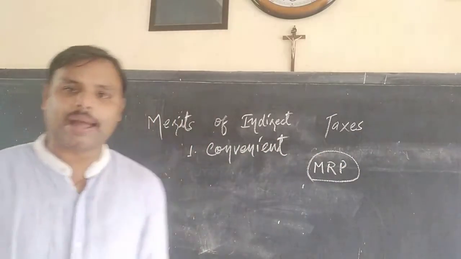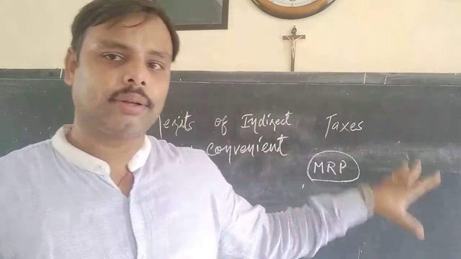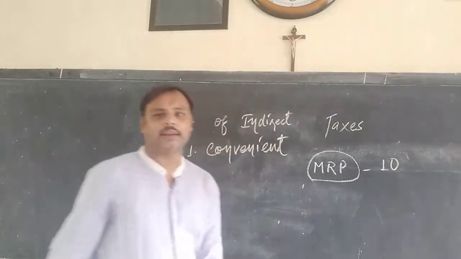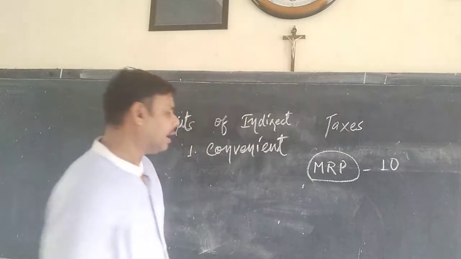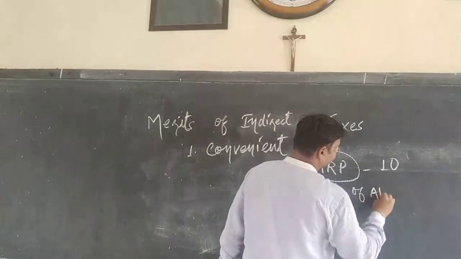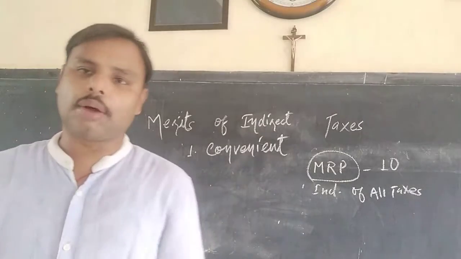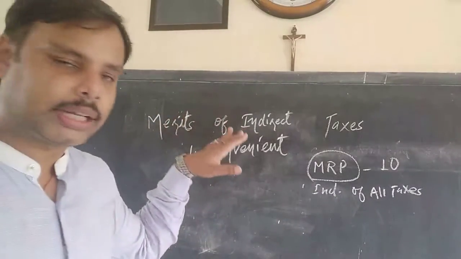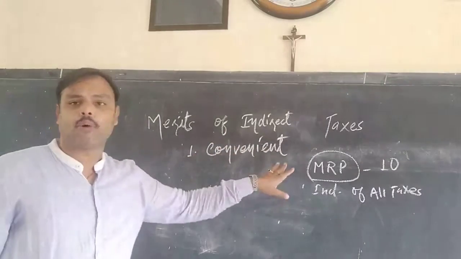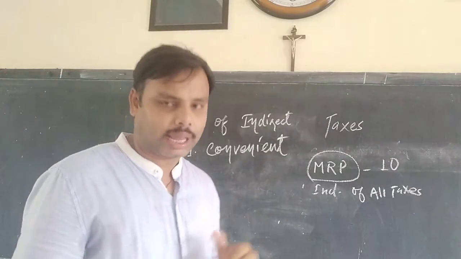MRP stands for maximum retail price. So maximum retail price for a product is, for example, rupees 10. And just below that there is a line added that is inclusive of all taxes. That means in rupees 10 itself, your tax part is added in it. That is why it is the most convenient mode of payment. When you purchase the goods, at the same time you make a payment for the good, tax itself.